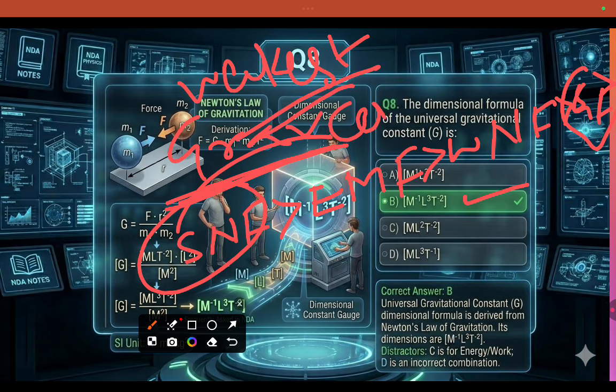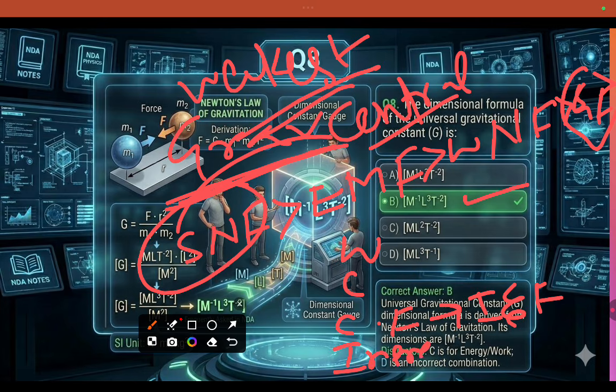It is a central force and a conservative force, which depends on initial and final positions. It follows the inverse square law and is applicable to point size masses.